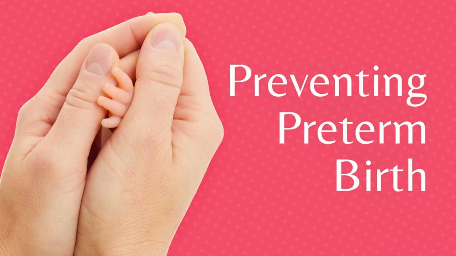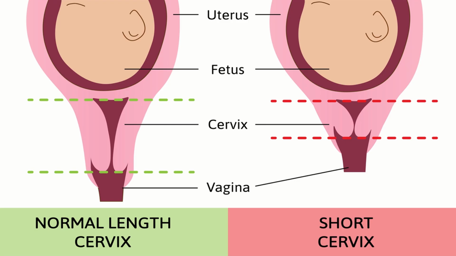Now, how would you go about preventing the preterm birth? Discuss with a pregnant woman with the twins or triplet pregnancy that if cervical length is short, that is 25 mm or less, treatment with progesterone may reduce the risk of preterm birth.